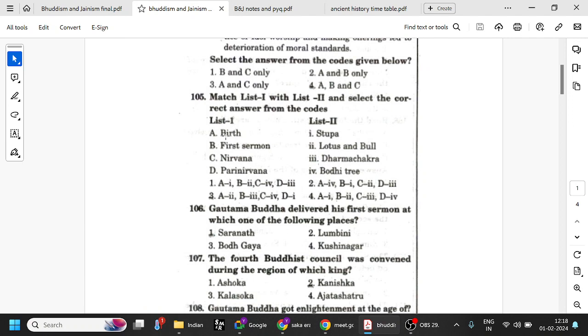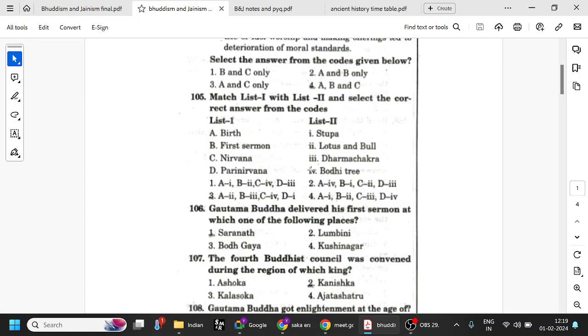Okay, so birth. Birth is lotus and bull. Lotus and bull is the symbol associated with birth. First sermon is the Dharma Chakra. It's in Sarnath Deer Park. The first sermon he gave is at Sarnath Deer Park, and the symbol associated with it is Dharma Chakra.